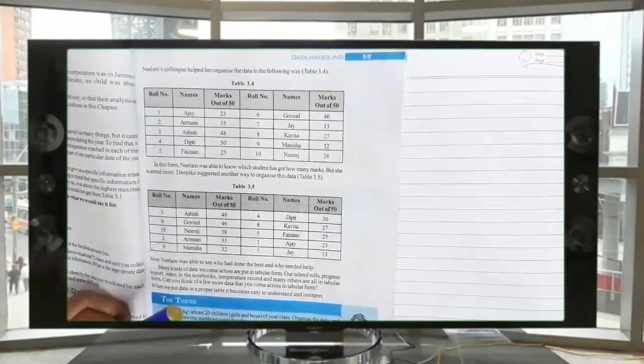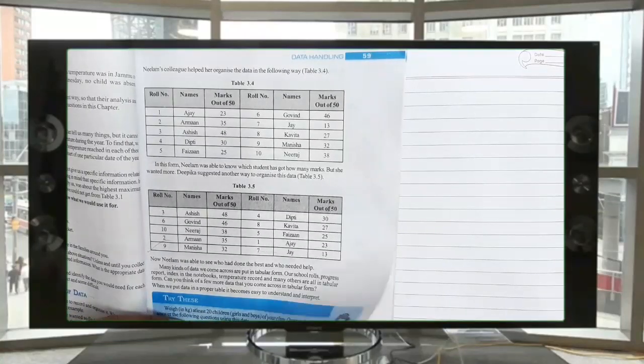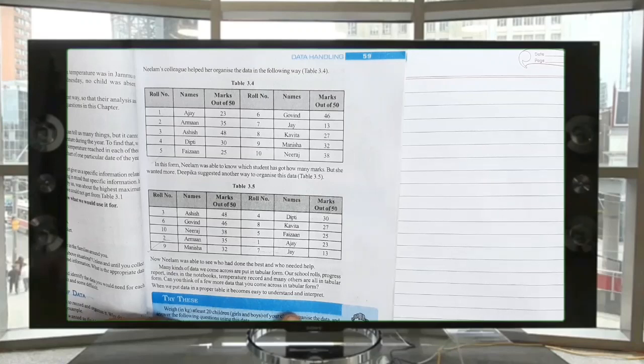Now after the collection of that data, we have to think what is the mean or average.